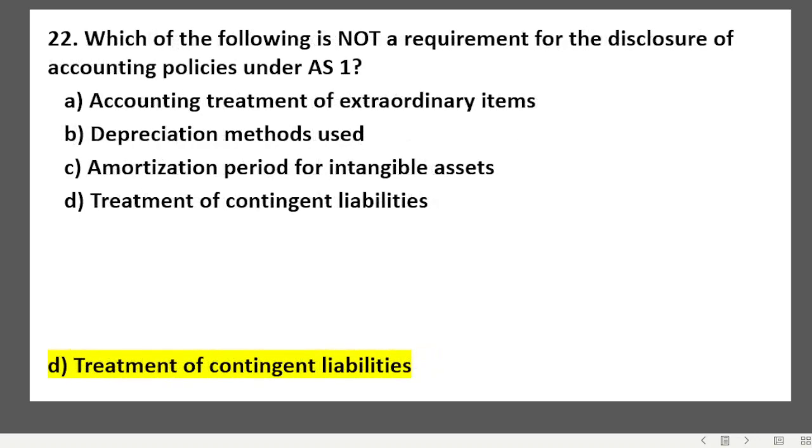Which of the following is not a requirement for the disclosure of accounting policies under AS-1? Accounting treatment of extraordinary items, depreciation methods used, amortization period for intangible assets, treatment of contingent liabilities. Okay. Here we do not have to show the treatment of contingent liabilities, but if we are giving any treatment for extraordinary items, that is very much important in the accounting policy. Which depreciation method to use for fixed assets, which amortization method for intangible assets, that is also important. So the only one not required is the treatment of contingent liabilities.